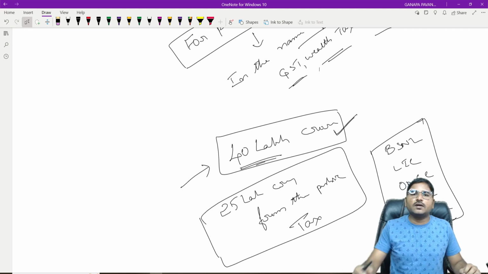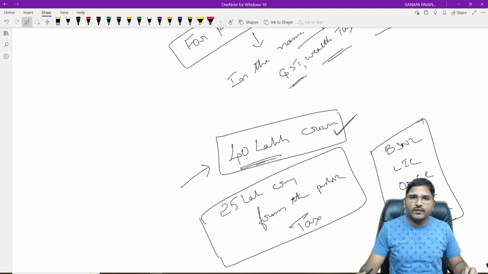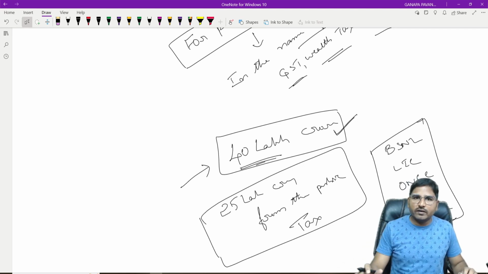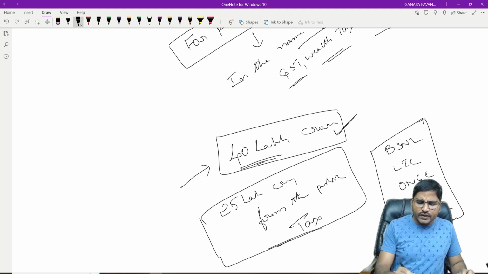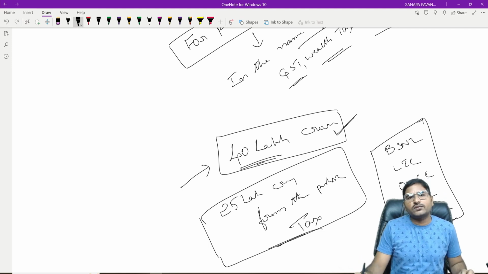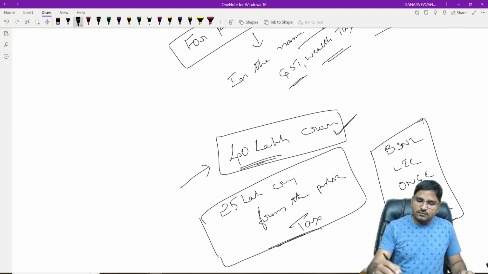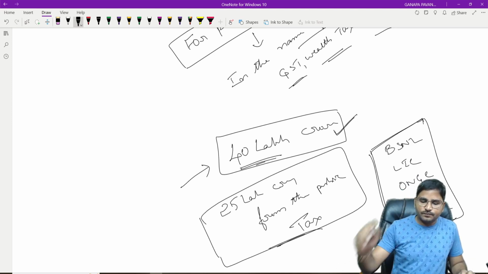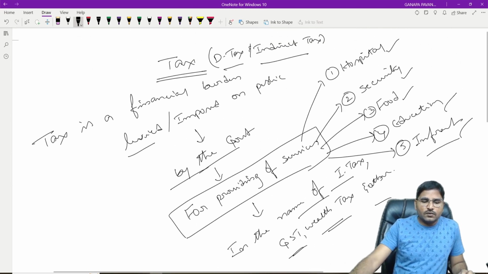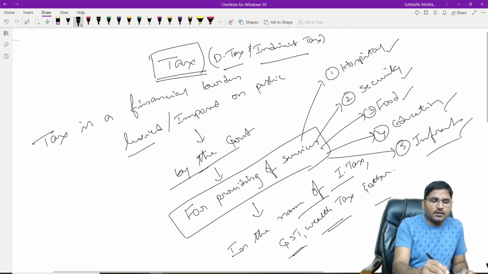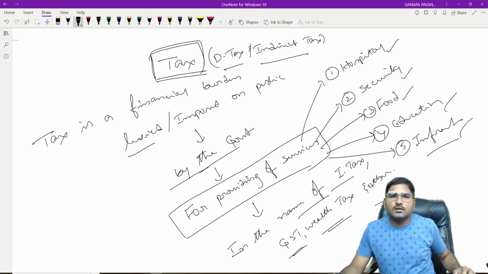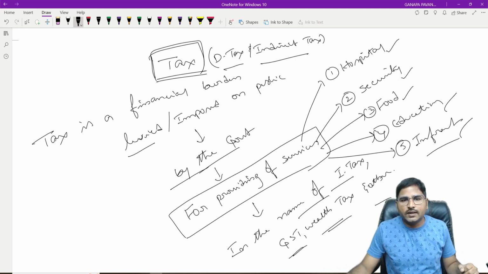That is nothing but for providing social welfare, development, prosperity of the country. And out of which approximately 25 lakh crores the government gets in the name of tax. Is it? No. So I think you got a little bit of knowledge about tax.